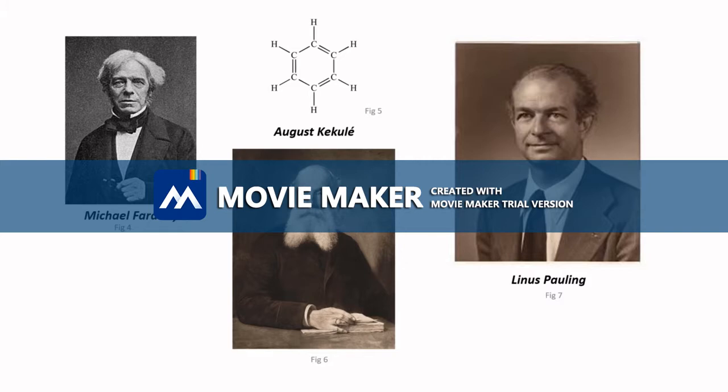Benzene was discovered by Michael Faraday in 1825. However, the hexagonal structural formula didn't become conventional until it was proposed by German chemist August Kekule in 1865. His structure showed the alternating double bonds and single bonds within benzene.